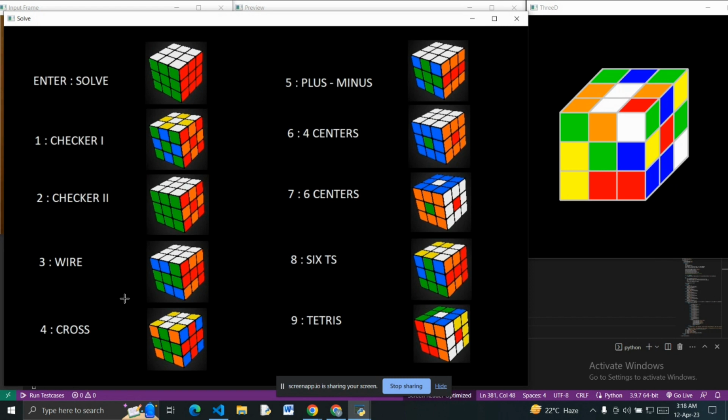After scanning all the faces of the cube correctly, here we are provided with many solving options. To simply solve the cube, press enter. And if you want to go for some specific pattern, here are some options. So let's suppose I choose checker 1 as my pattern. So I will press 1.